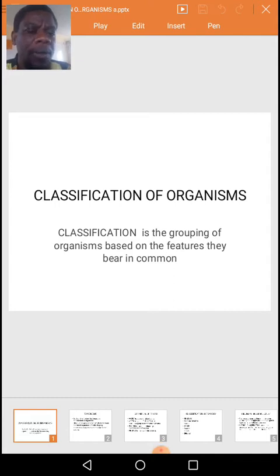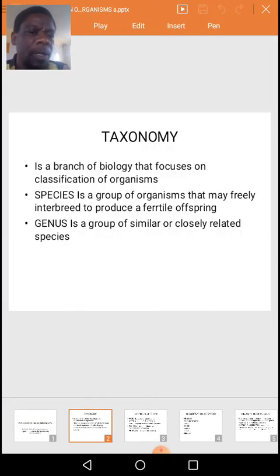Today we tackle syllabus component 8.15.1 of the advanced level biology, which undertakes to tackle the classification of organisms. What is classification? It is the grouping of organisms based on features they bear in common. And taxonomy is a branch of biology that focuses on the classification of organisms.